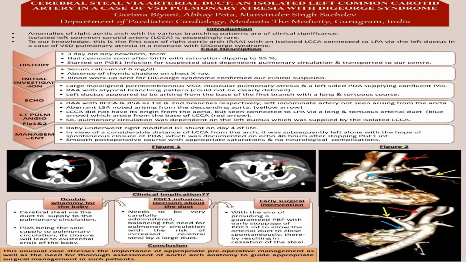And in such cases, prostaglandin infusion needs to be very carefully administered, balancing the need for pulmonary circulation with the risk of increased cerebral steal via the duct. An early surgical intervention is necessitated to provide a guaranteed pulmonary blood flow with early stoppage of prostaglandin infusion to allow the duct to close spontaneously, thus resulting in cessation of the steal.